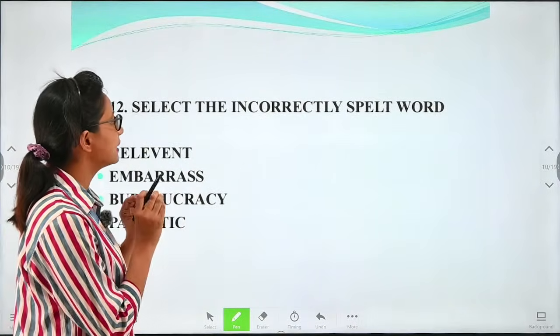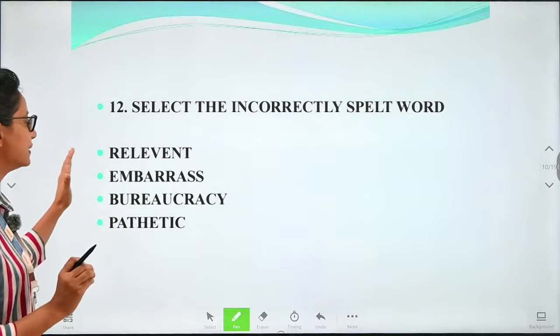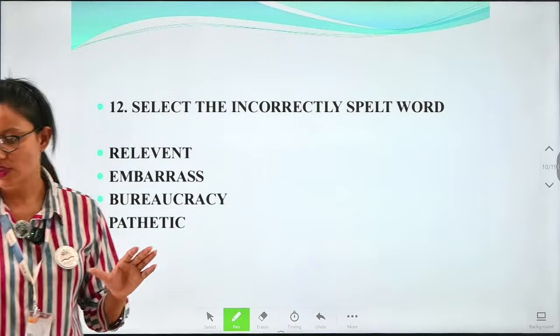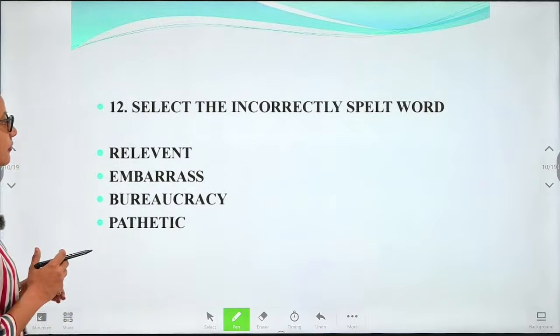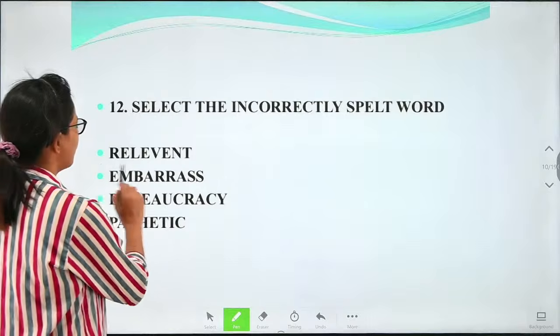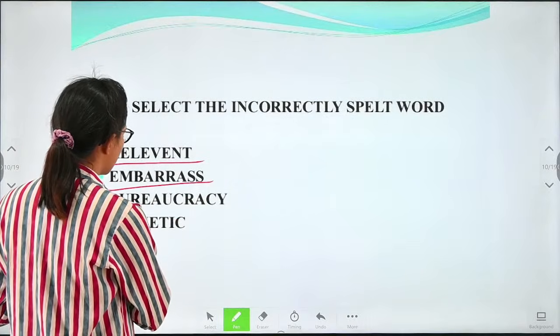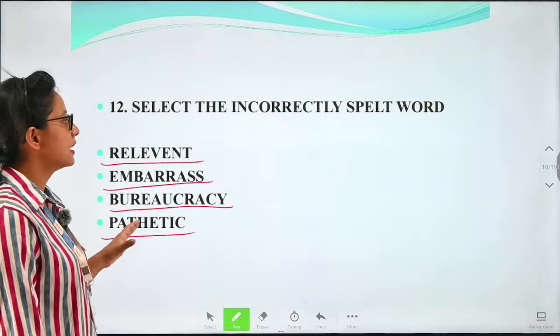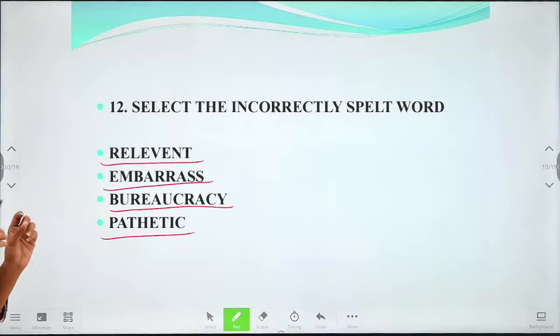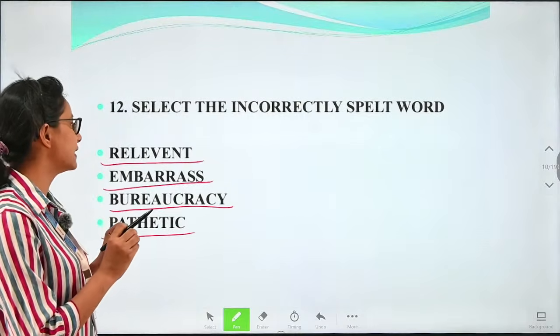Next, we'll have to find the incorrectly spelled word. We'll have to find the word which is incorrect here. So what will be the incorrect word? We have the options given: relevant, embarrass, bureaucracy, and pathetic. Okay, we have these options. Now here, which is the incorrect word? The spelling in which there is spelling mistake. We'll have to check for the spelling mistake here in the given word.